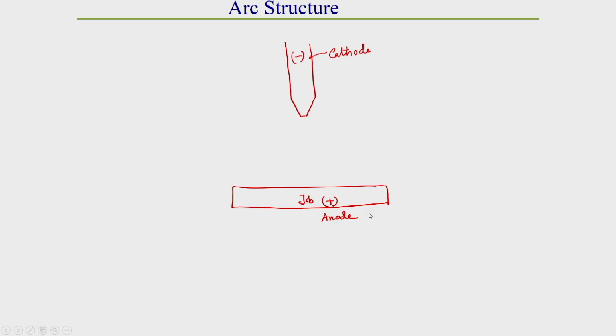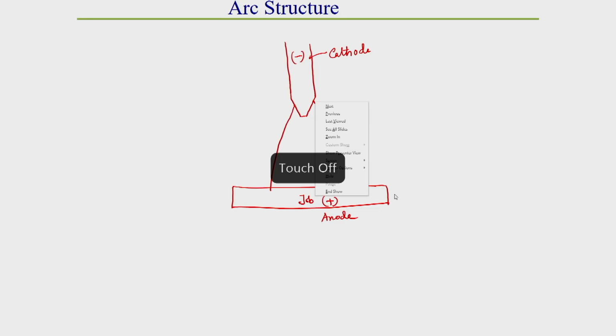So what we discussed last class is that an arc is generally generated between this gap. This is generally the arc.